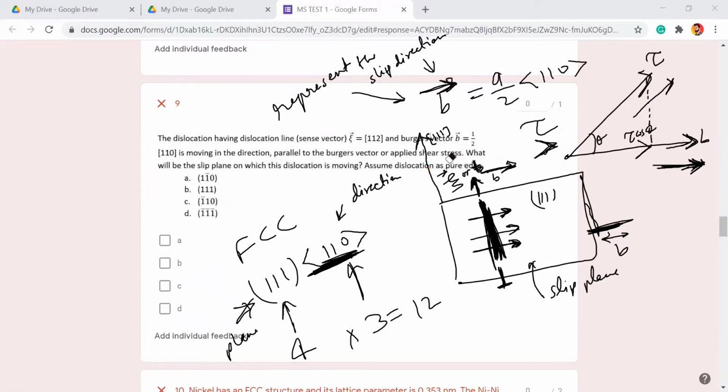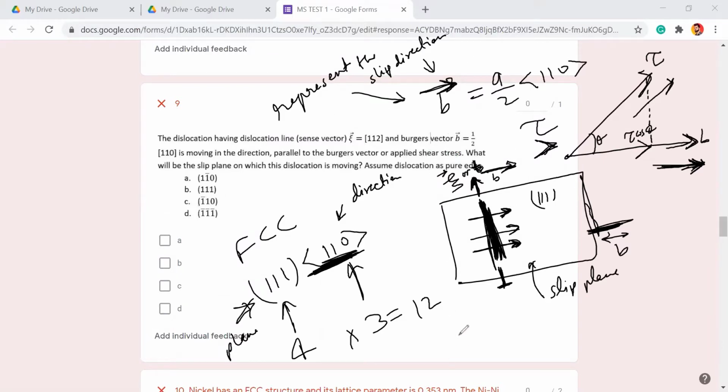Follow the same concept. If a vector is lying on a plane, their dot product will be 0. Yes or no? Yes, sir. So xi is lying on the 1, 1, 1 plane, so their dot product will be 0. That is what you need to understand.